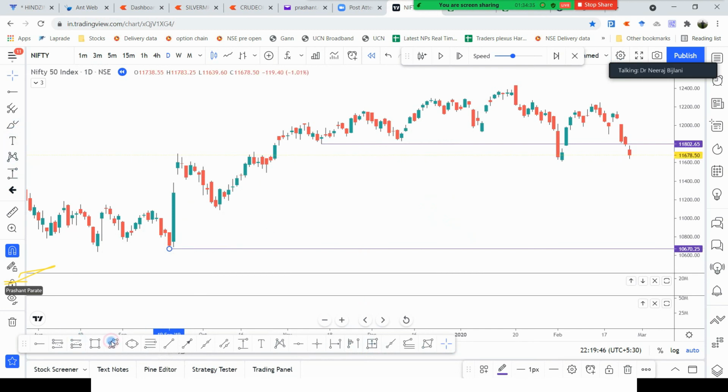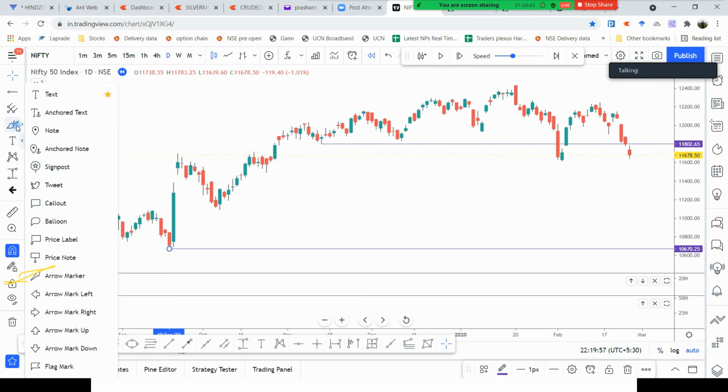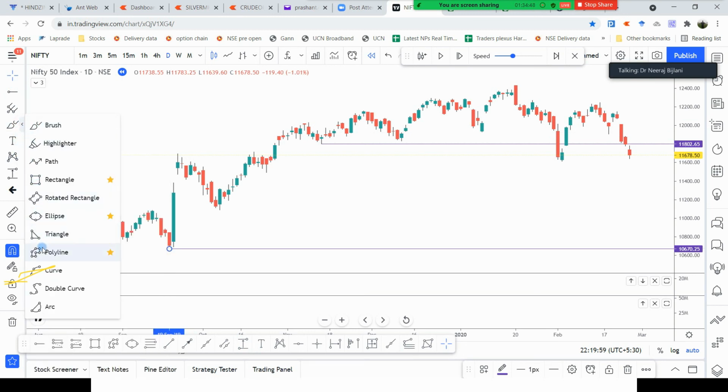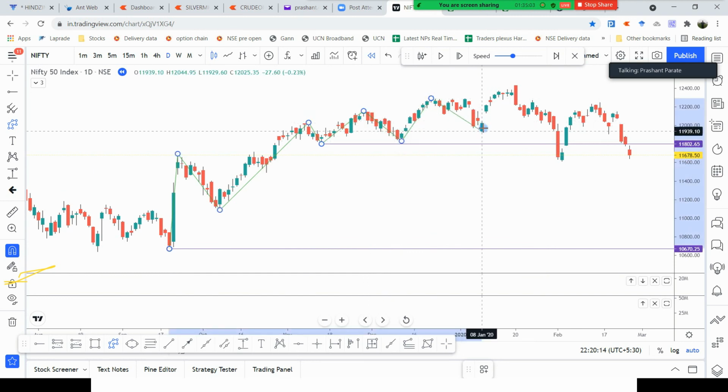So for people who don't know, Nirmala Sitharaman was the finance minister of India. And this was the candle on the day of the budget, when the budget was announced. That is why it is famously, or infamously, known as the Nirmala Sitharaman candle, when the market suddenly shot up in one day. So the market, this was an uptrend. High, low, higher high, higher low, higher high, higher low, higher high.